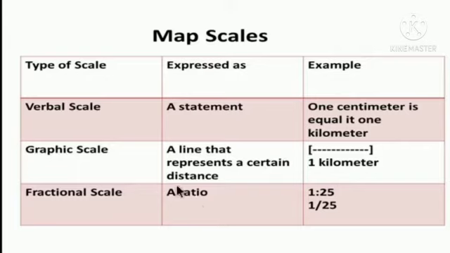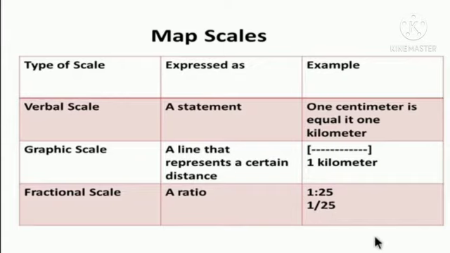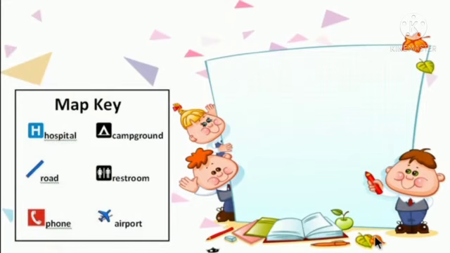Next, the fractional scale, in ratio 1:25 or 1/25. So I hope you are all clear. Children, whenever you buy a map, have a look at the scale represented at the bottom of the map. So these are the types of scale.